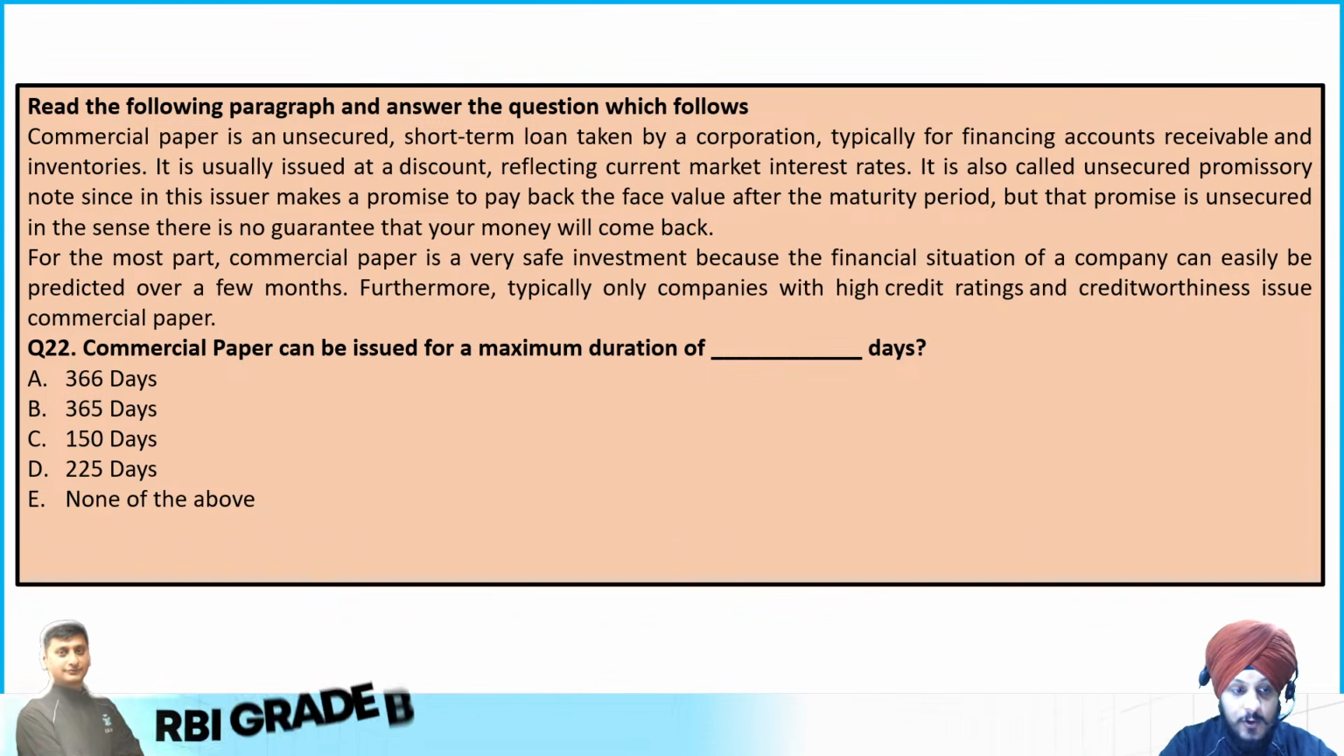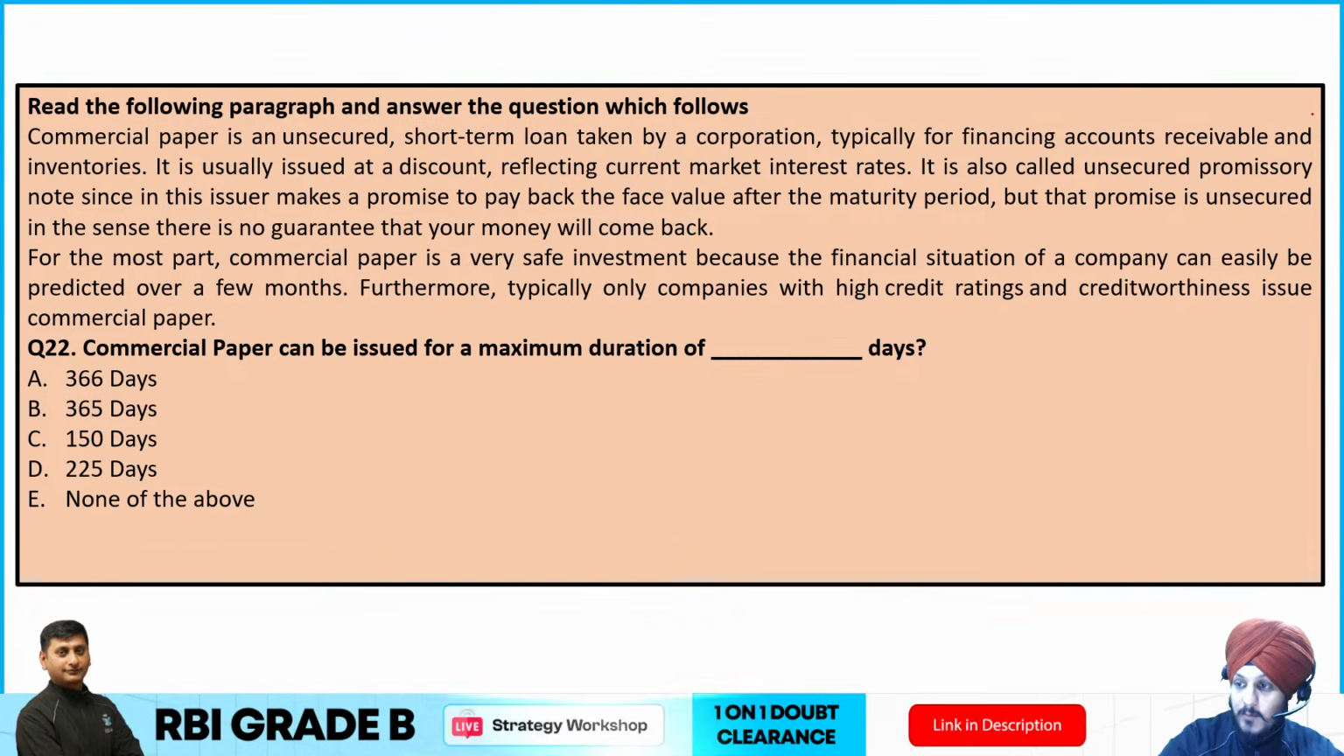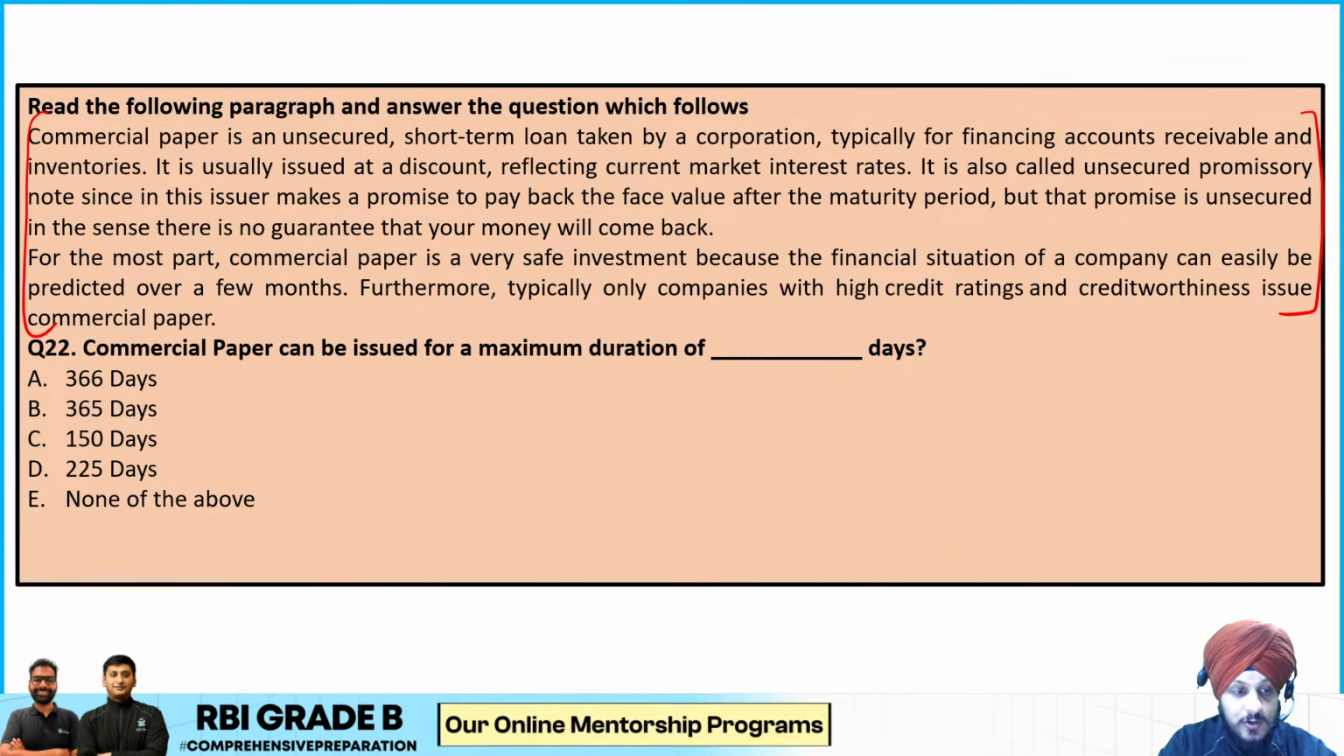I'm not going to read it for you, because I'm the one who has framed this question, so I already know it. So I just want you to read it, pause the video, and based on that try to solve the question. So commercial paper can be issued for a maximum duration of dash days. So how many days? What is the maximum duration?